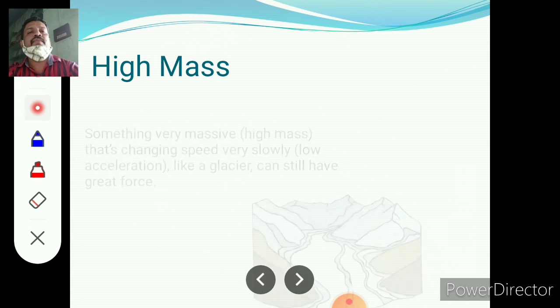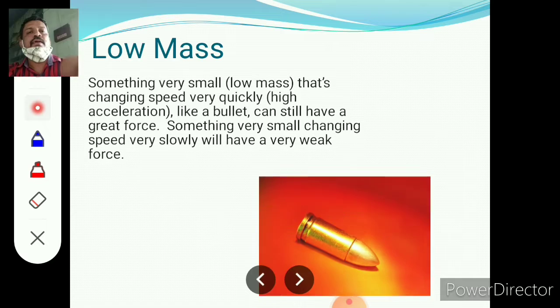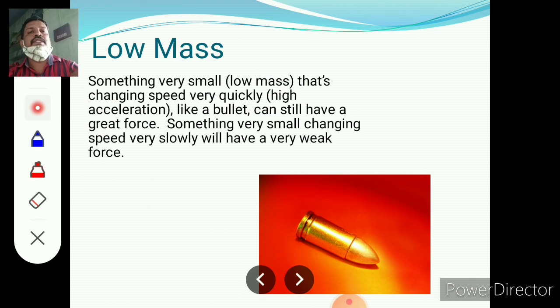High mass. Sometimes a heavy, massive, high-mass object that changes speed very slowly, with low acceleration, like a glacier, can still have great force. Low mass. Sometimes a very small, low-mass object that changes speed very quickly, with high acceleration, like a bullet, can still have a great force. Something with very low mass changing speed very slowly has a very weak force.